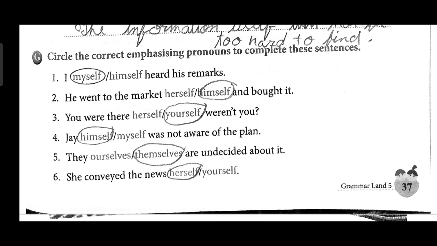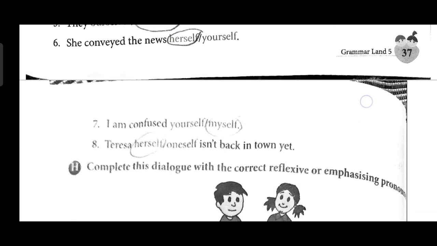Now we are going for the question number 2. So on the question number 2, you will choose itself. On the question number 3, you will choose yourself. On the question number 4, you will choose himself. On the question number 5, you will choose themselves. And on the question number 6, you will choose herself. Okay, now we are going for the next one. On the question number 7, you will choose myself. On the question number 8, you will choose herself.